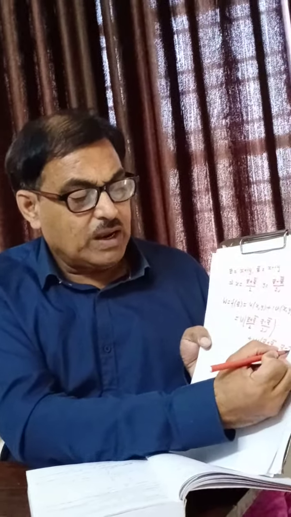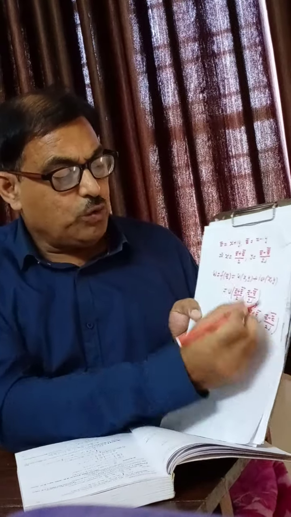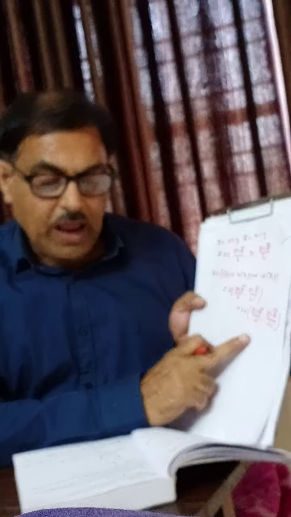In place of x, we put (z plus z bar) by 2, and in place of y, we put (z minus z bar) upon 2i. So, plus i v, with (z plus z bar) by 2 in place of x, and (z minus z bar) upon 2i in place of y. So it is a function, and it is given that this function is analytic.